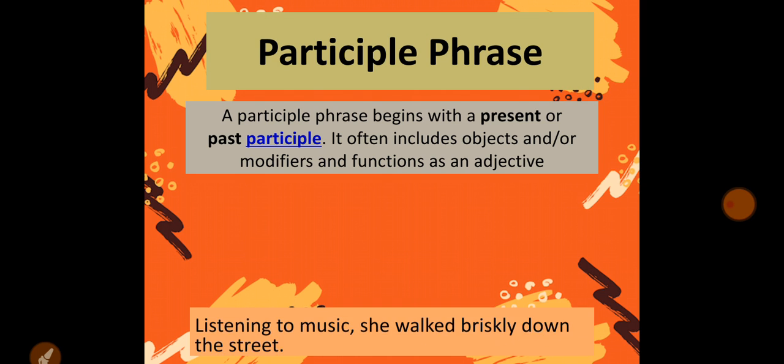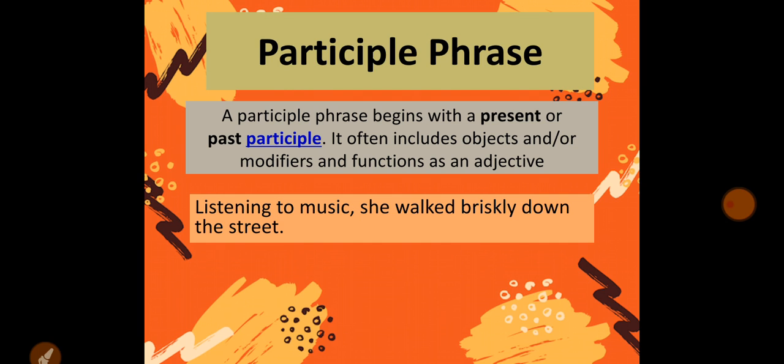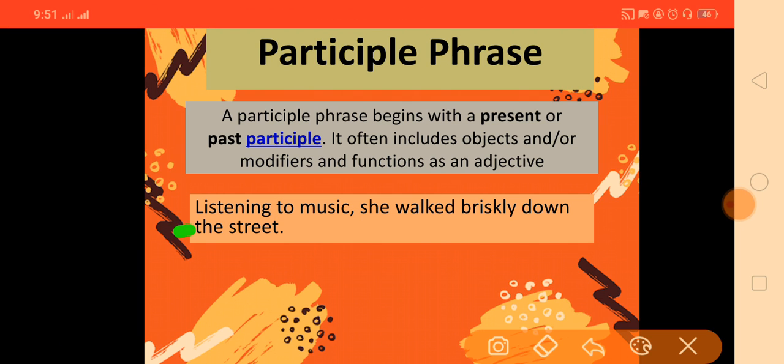Now let's see an example. Listening to music. So here in this sentence, listening to music, this is a present participle phrase. It is starting with a present participle, and it has modifiers as well. Listening what? Listening to music. So altogether it is becoming a present participle phrase.